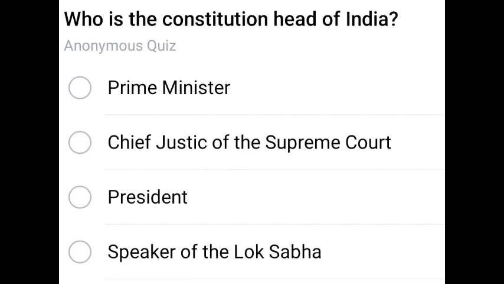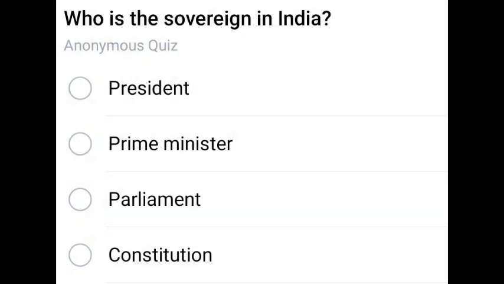Who is the Constitution head of India? It is President of India. President of India is the Constitution head of India. Next question. Who is the sovereign in India? Option 4. Constitution itself is the sovereign of India. Next question, important one this is, remember.